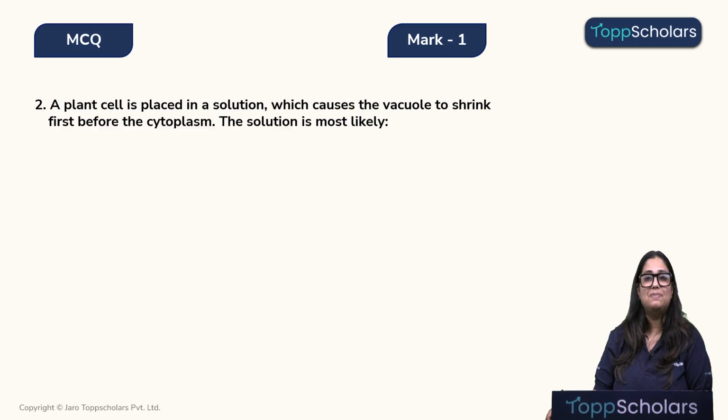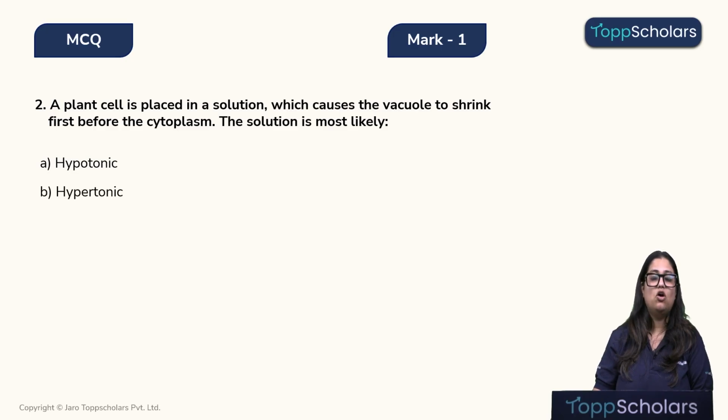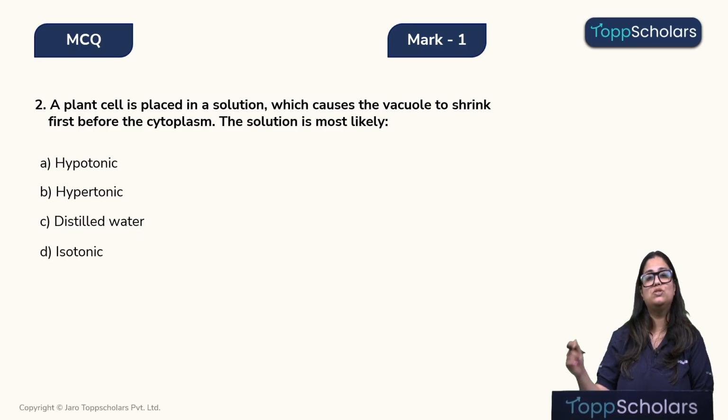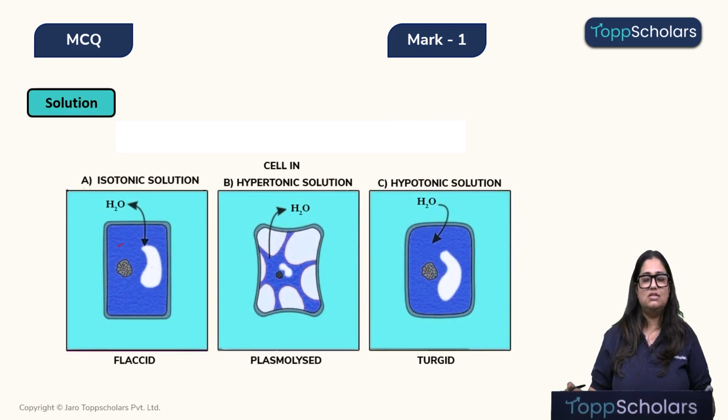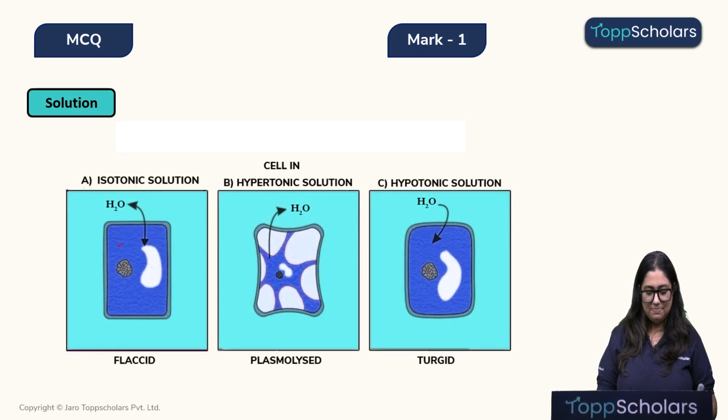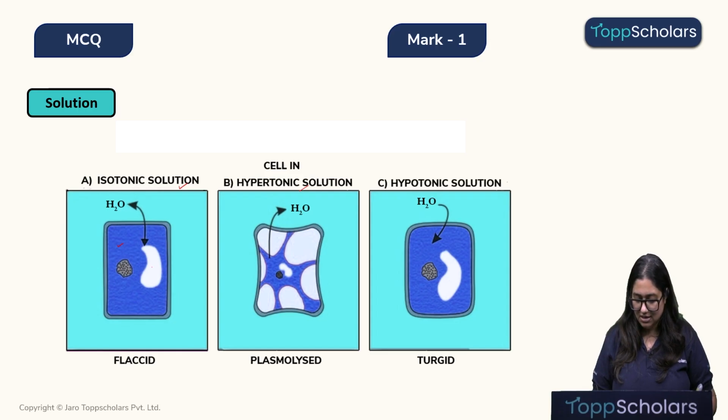A plant cell is placed in a solution which causes the vacuole to shrink first before the cytoplasm. This solution is most likely going to be: option A, hypotonic, option B, hypertonic, option C, distilled water, and option D, isotonic. Okay, children, so now let's look at the solution. So we can see over here 3 options are given where a cell is placed in an isotonic solution. In option B, the cell is placed in a hypertonic solution, and in option C, the cell is placed in